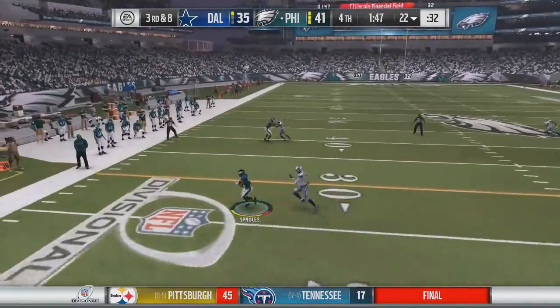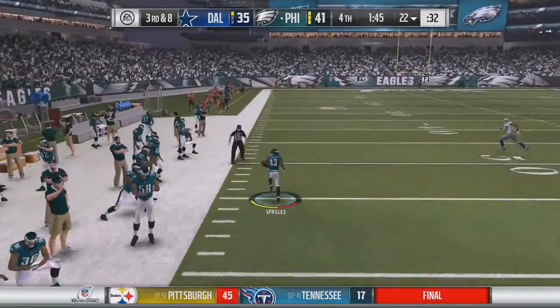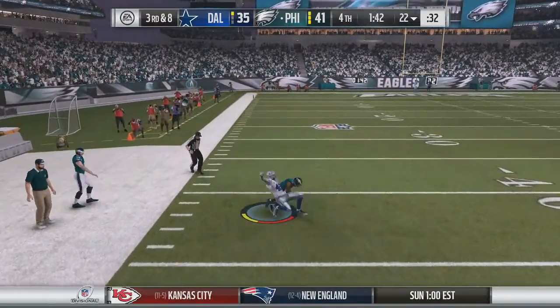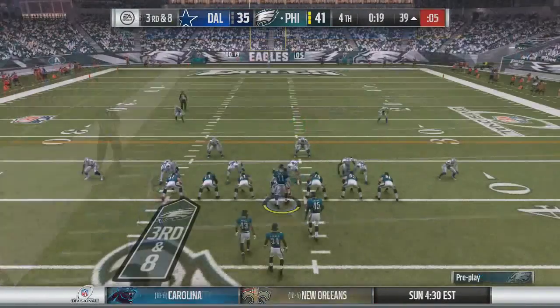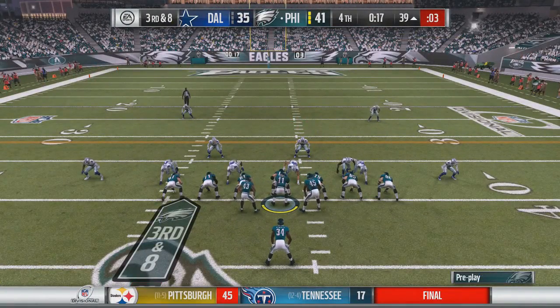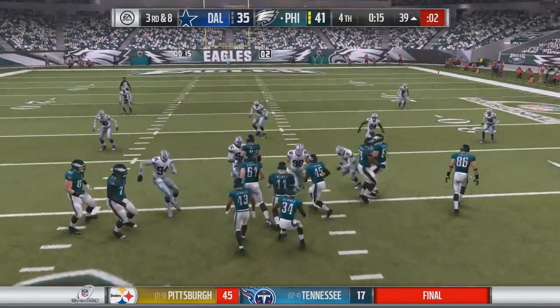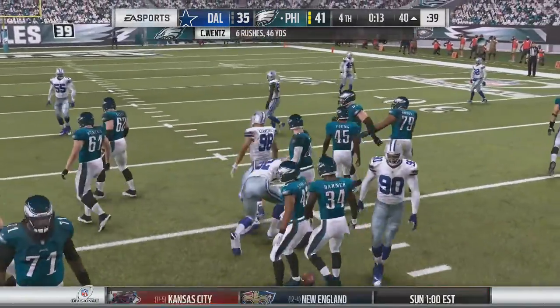1 timeout to go. Wentz to the outside, caught by Sproles, and he has the first down. And if they can stay in bounds, that'll be the end of this. And he goes down at the 41-yard line. Cowboys burn their last timeout. And now all Wentz has to do is kneel it, and the Eagles are headed to the conference championship game.